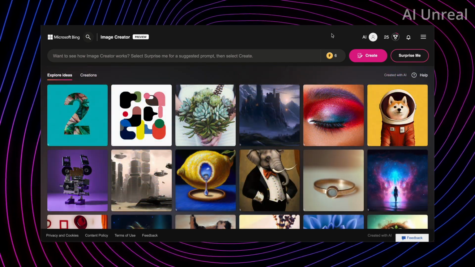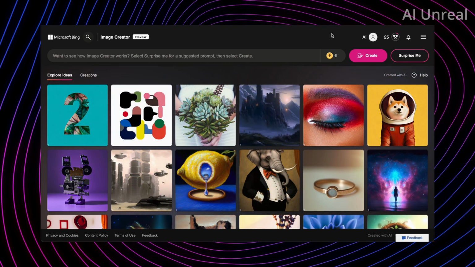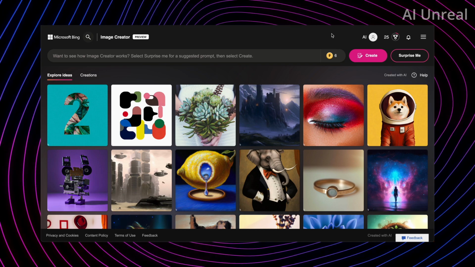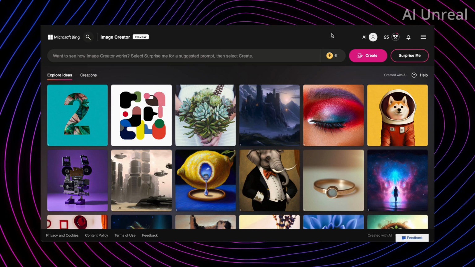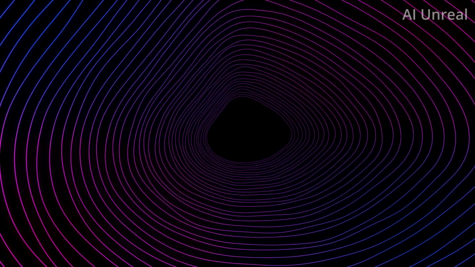So overall thoughts, it seems like the Bing image creator is not at the level of the current image AI generators out there. However, once they do start to make upgrades, we might see some major competition.